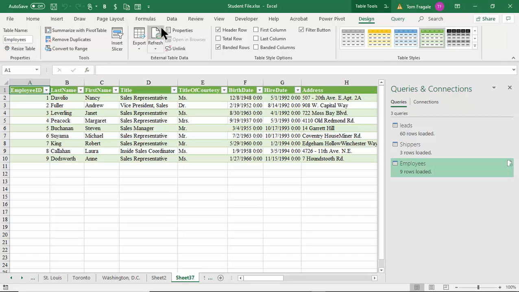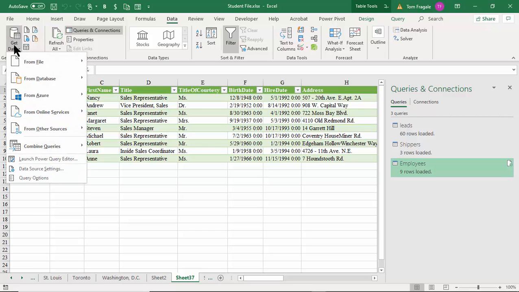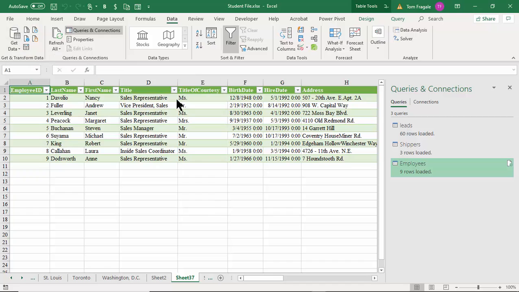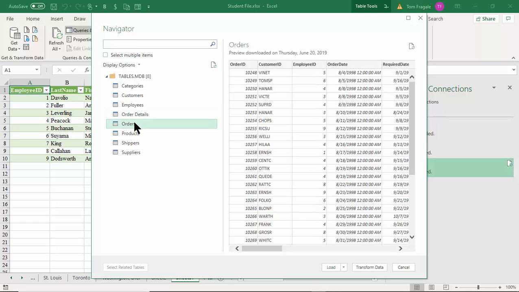So I'm going to pick on the data menu again, and I'll pick on Get Data, and then From Database, and I'll say From Access Database again. This time we'll use the Tables database. Now watch, I'm going to pick on Orders here. Now if I pick on the word Load, it'll pull in all of the records.